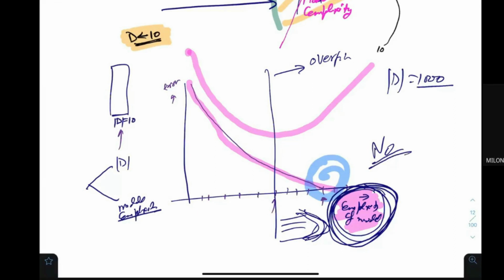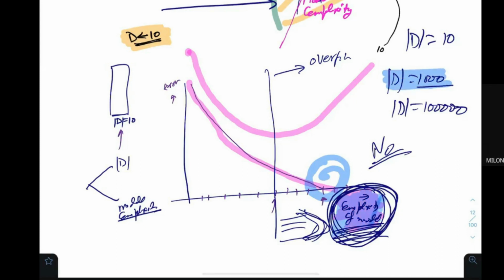If I increase the number of data items, for example to 10,000, can I also have the complexity 10,000? No. If the number of data items is equal to 10, I can take the model complexity to be 10. But if the number of training examples is increasing, then I cannot take a model complexity of that size. What does it mean?